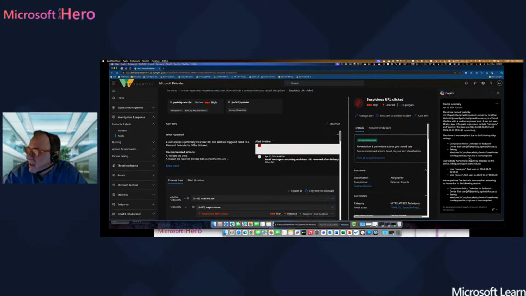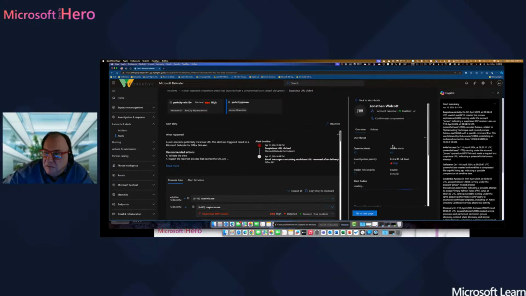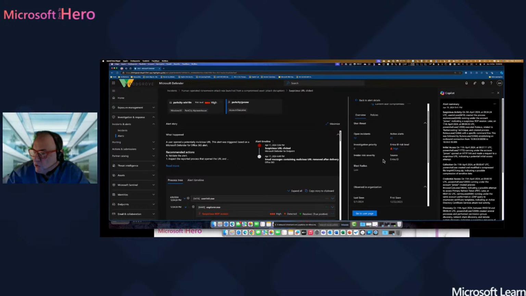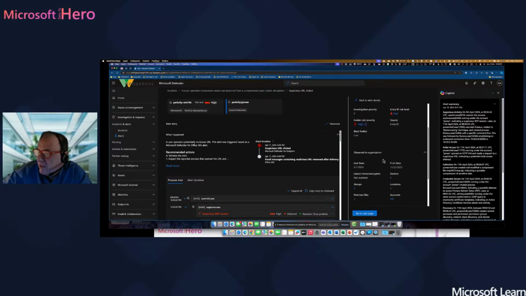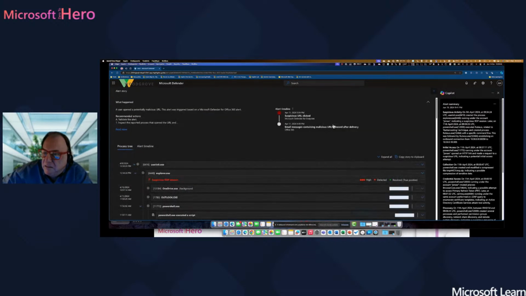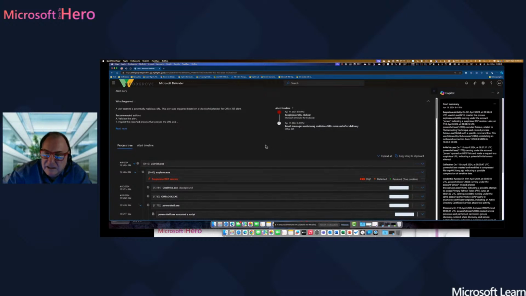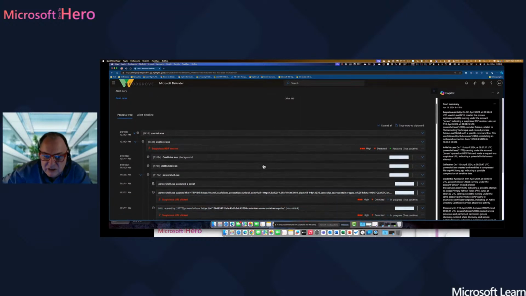So this device name, owned by this specific user, is a virtual machine with a medium exposure level and all this information. You get information for that specific user that was using that device, because maybe we talk about a risky user. If you have ever used Microsoft Defender, you know that we can check inside the risk management and risky users in our company.